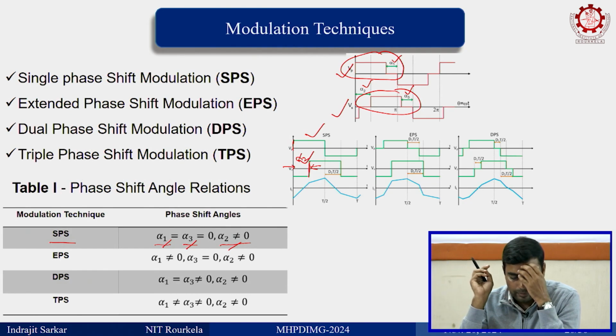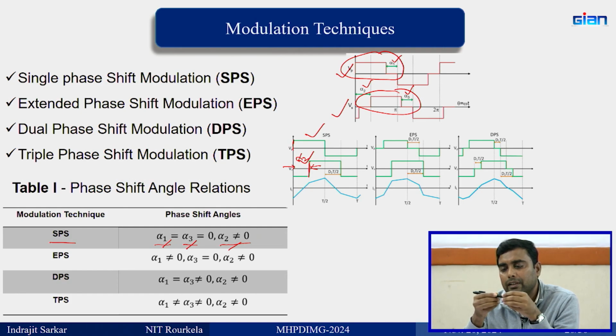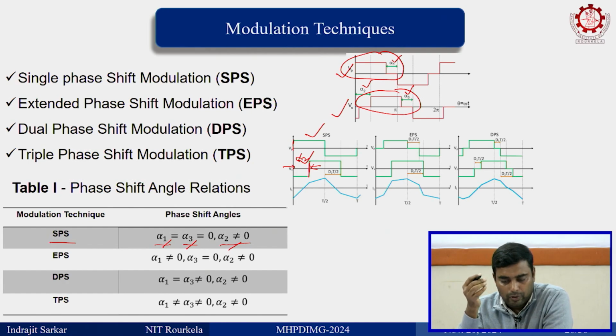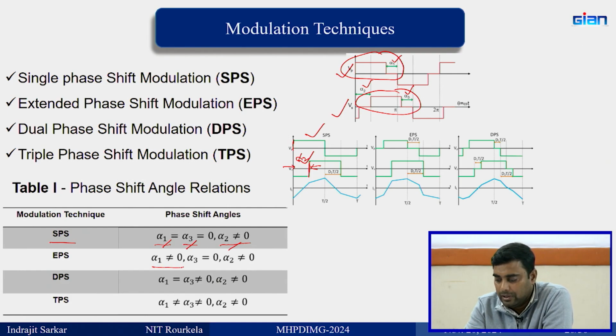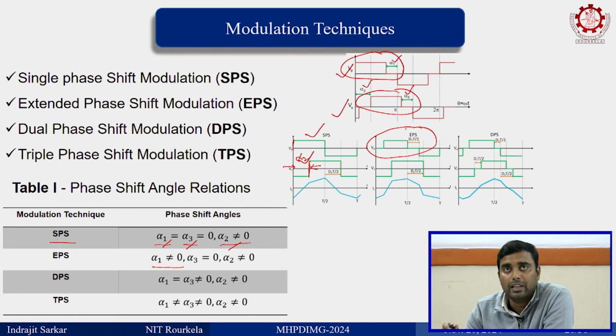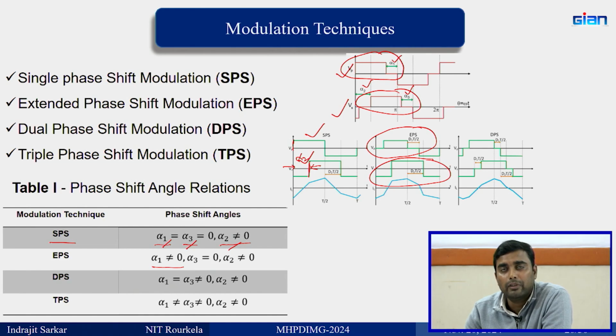EPS is a very famous modulation scheme for DAB converter. I will tell you the reason for it, but first try to understand what EPS is. In EPS, alpha 1 is not equal to 0. That means the primary bridge is generating a quasi square wave, whereas the secondary bridge is generating a square wave. What is the advantage of using a quasi square wave and a square wave, that I will tell you immediately.